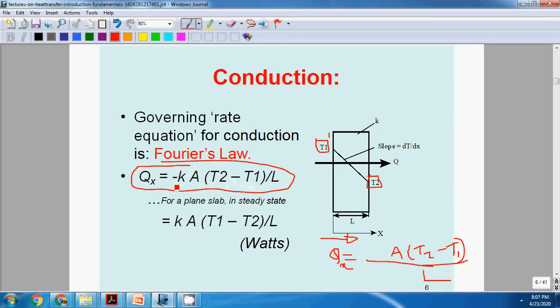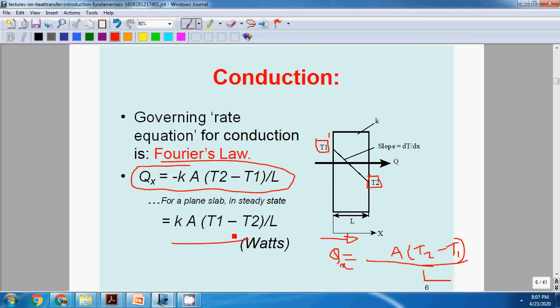If we use the positive sign, then we'll get negative heat transfer. Therefore, by sign convention, it is taken as minus KA (T2 minus T1), which will be KA (T1 minus T2).